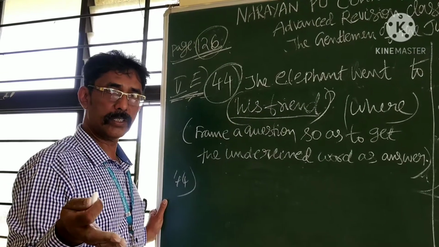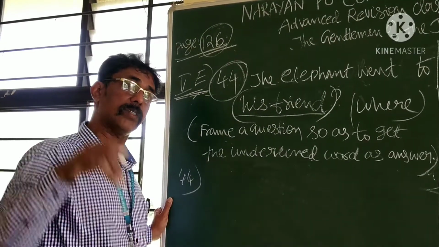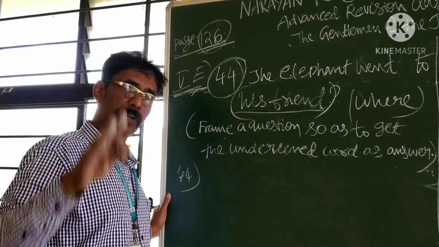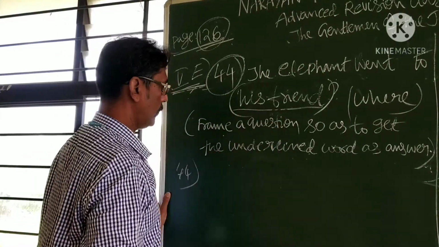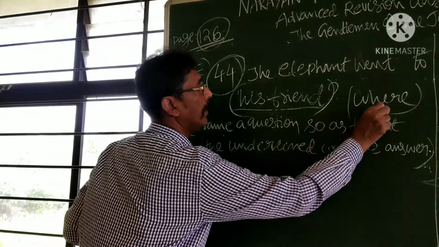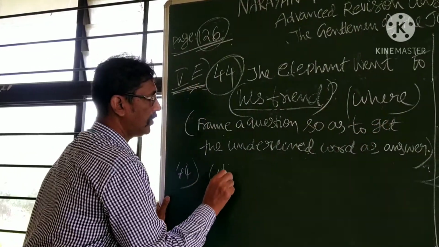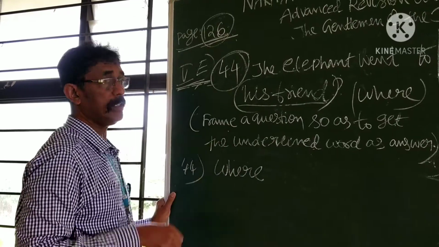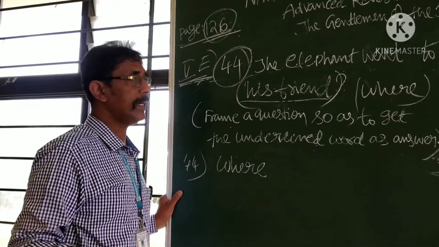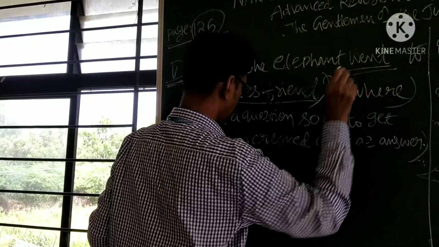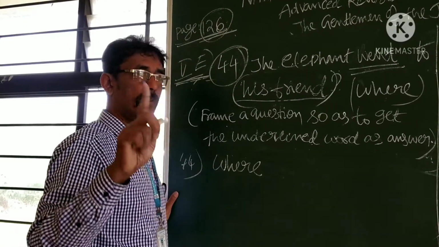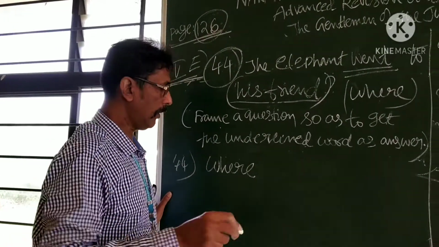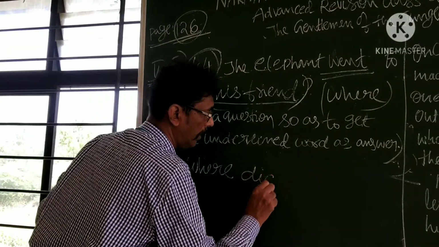Where did you go yesterday? I went to my friend's house. Friend's house, so friend, both are the same in this case. That is why you must use where. First you must use where. Next, take the main verb. What is the main verb? Went. Went means what? Negative form, did not go. What is the helping verb? Did. That is why, where did.